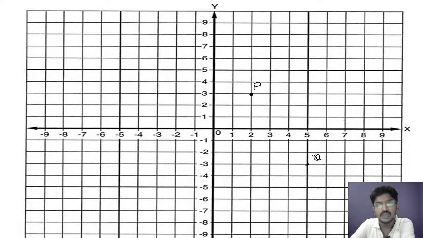You just go on watching the video so that you can recall your 10th class concepts. You take a point P on the graph and a point Q on the graph. What is point P and what is point Q? You can tell by looking at the graph sheet.